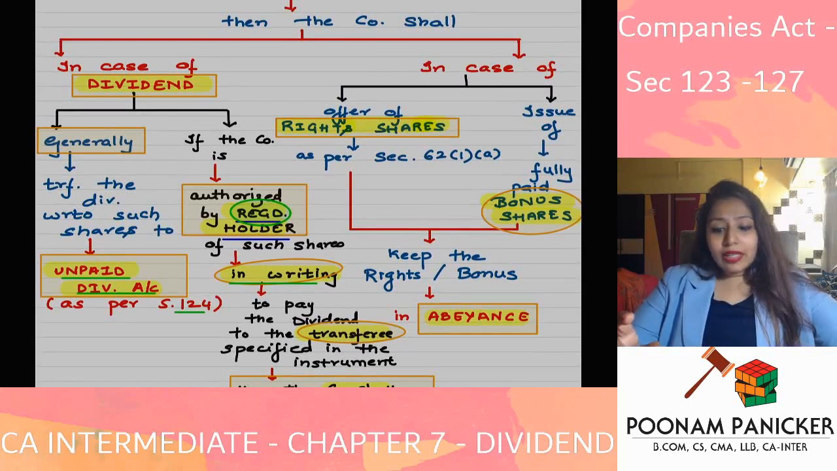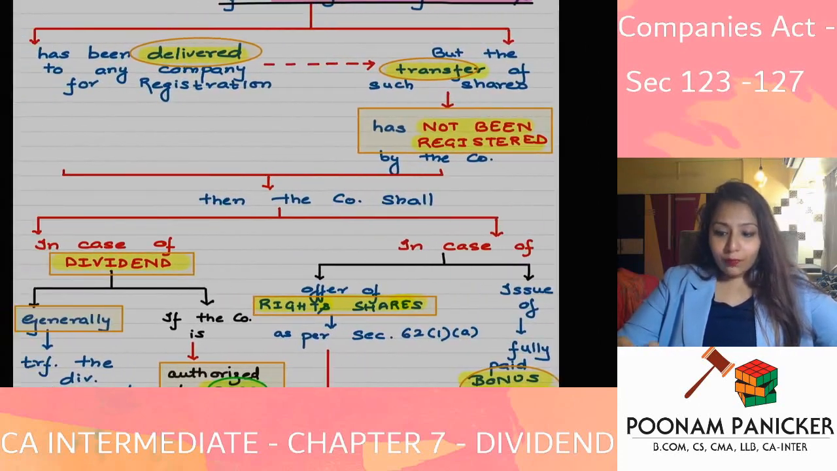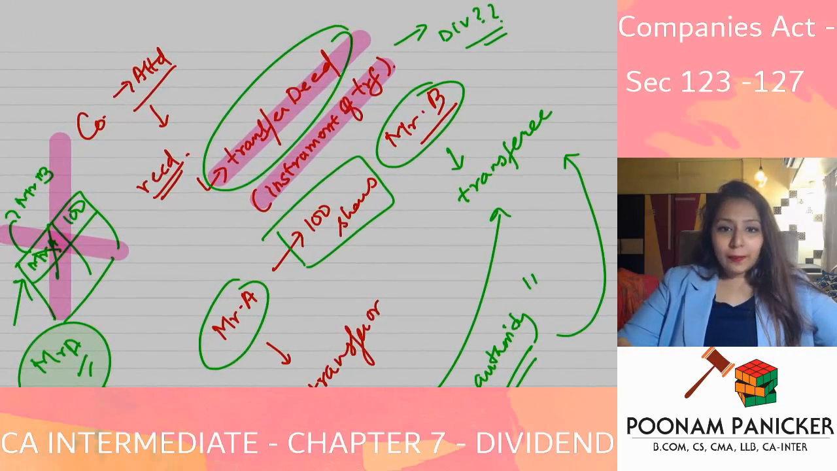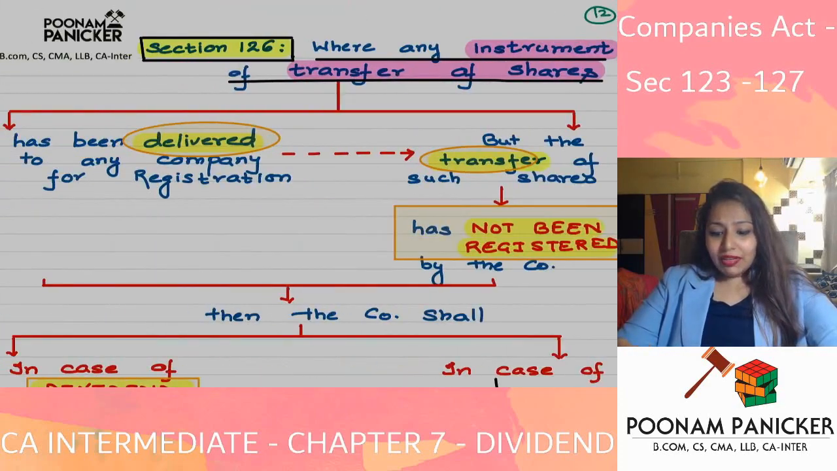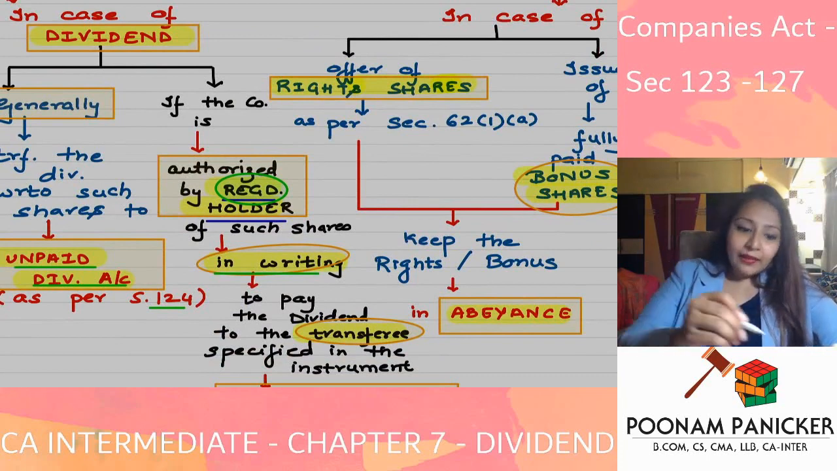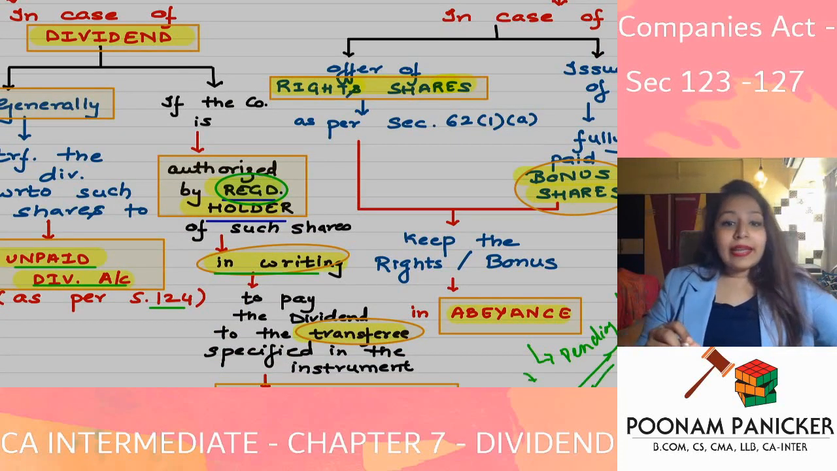But what if the company is coming up with a rights issue, rights shares issued as per section 62, or bonus shares? Then the rights shares or bonus shares will be offered to whom? Will it be offered to the transferor, Mr. A, or the transferee, Mr. B? It will be given to neither. Currently, we will keep these rights shares and bonus shares pending. Keeping them pending is also referred to as keeping them in abeyance.